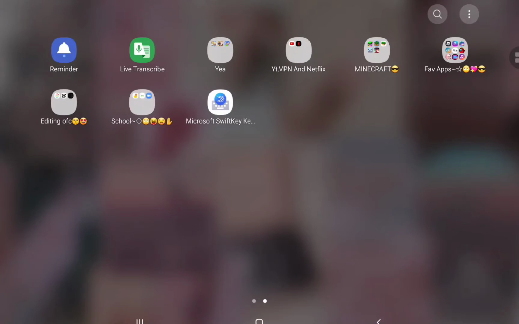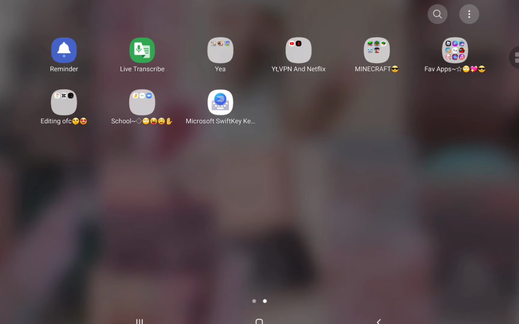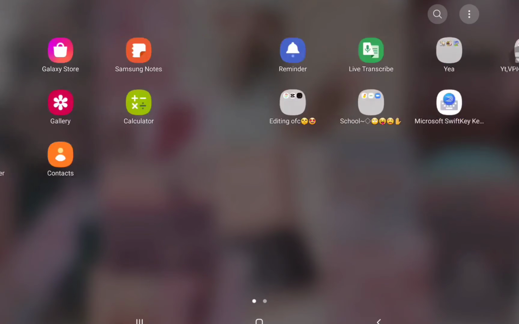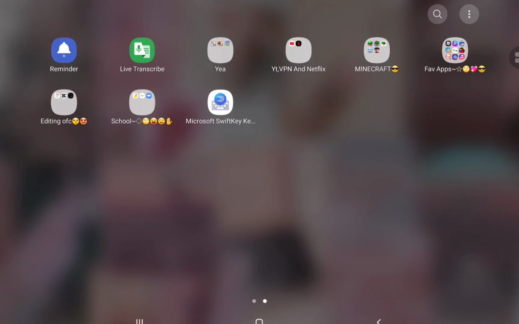Today I will be showing you how to get a very pretty preppy keyboard. So the app you need to download is SwiftKey. Just open it, and it will tell you what to do when you open it. Just follow the instructions.